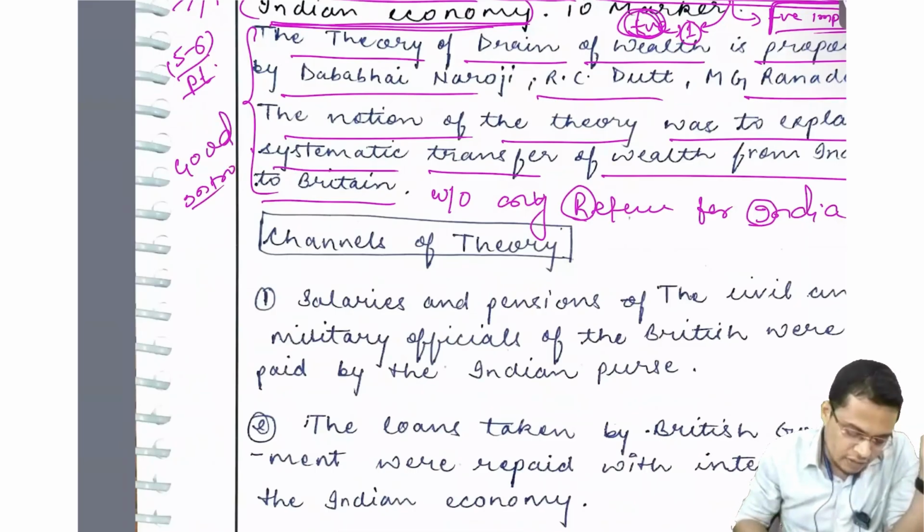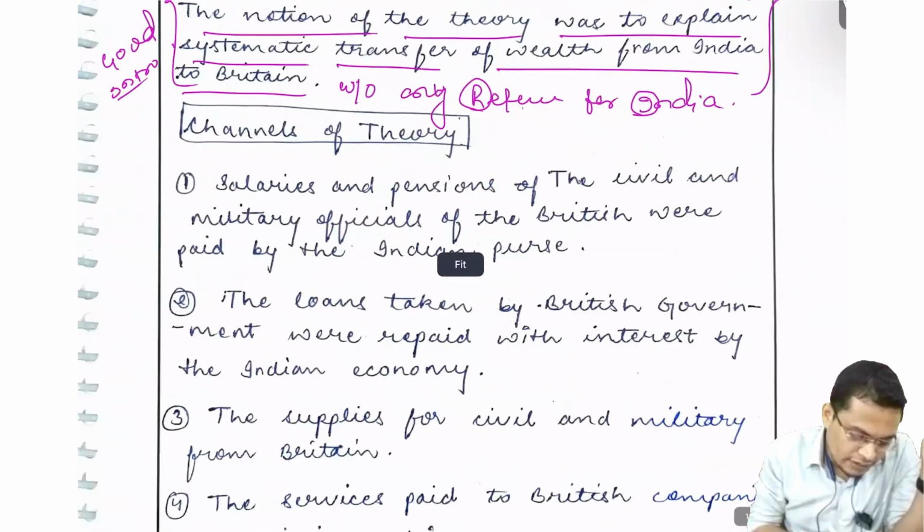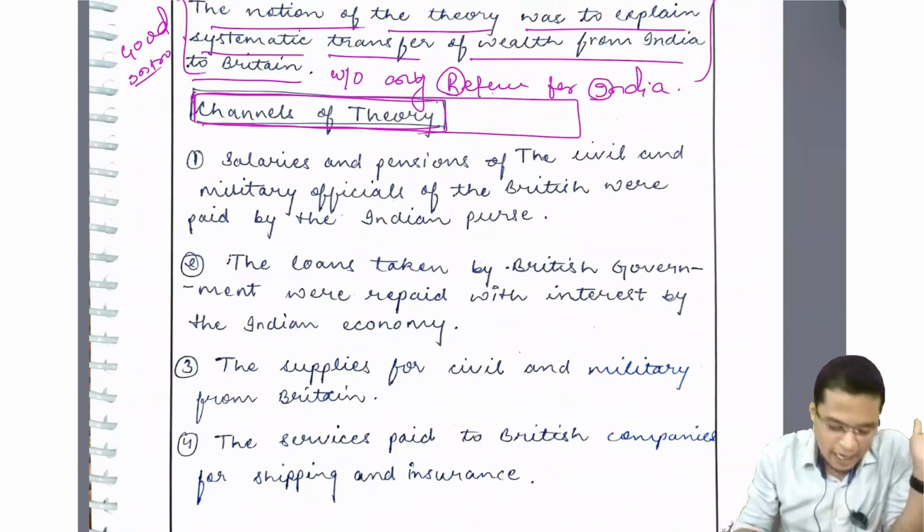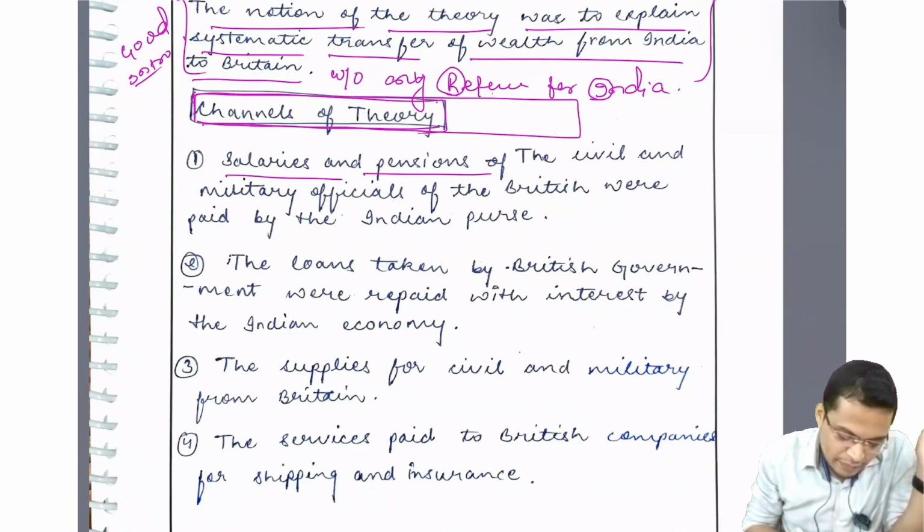So next, channels of drain. You have to write the channels through which the drain of wealth happened. Write your heading properly. The first one is salaries and pension. You have to underline this; this is your main heading. If I don't have time, by reading this much I can understand. Yes, this is a good point. What is your heading? You should write that, and after that you have to explain.